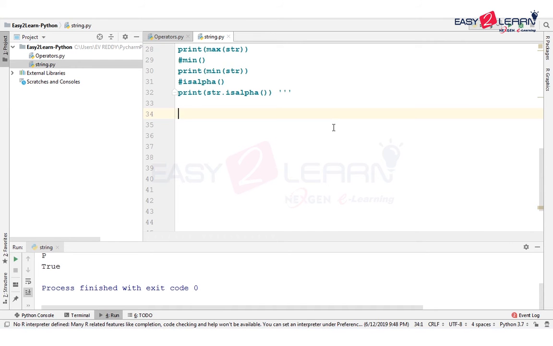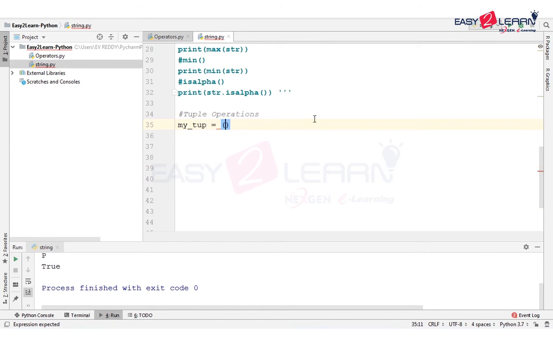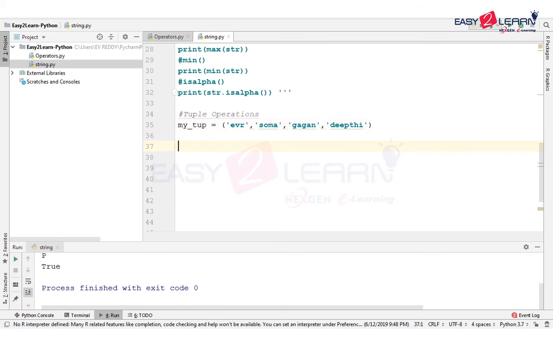So let me give you an overview practically. I have set the name of my tuple to be my_tup, equal to parentheses. In this you can define whatever you wish. Let's say I am going to give the names EVR, Soma, Gagan and Deepti. I will stick to these four names and show you the operations that you can perform using tuples.